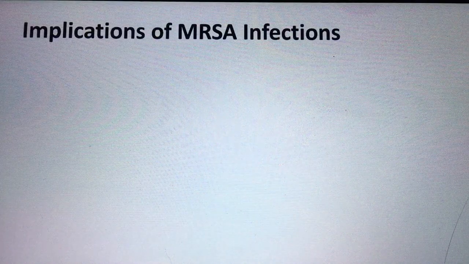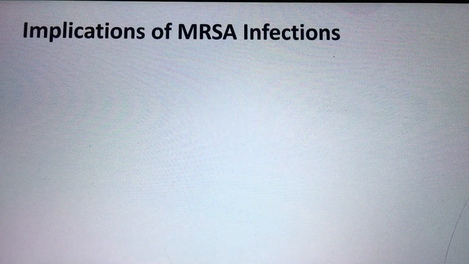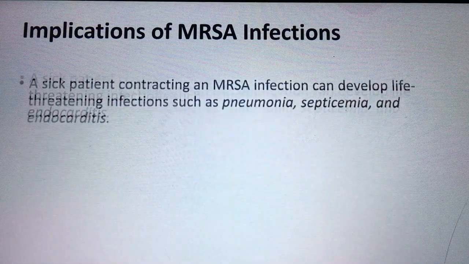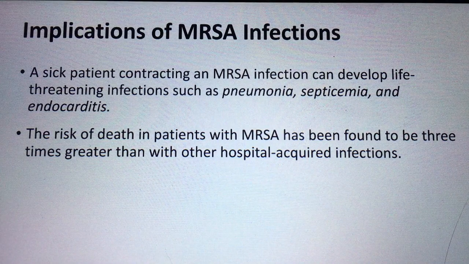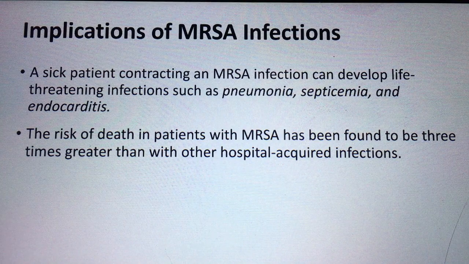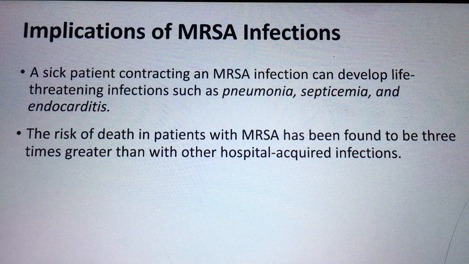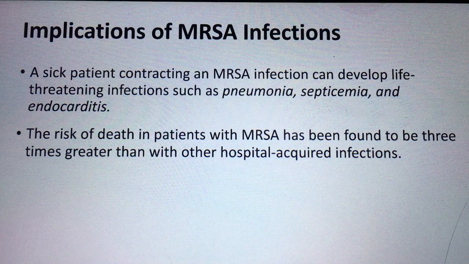Now we'll see the implications of MRSA infection. A sick patient contracting an MRSA infection can develop life-threatening infections such as pneumonia, septicemia, and endocarditis. I have already mentioned that the portal of entry is the break of the skin, like a cut, an open wound, or the respiratory tract.